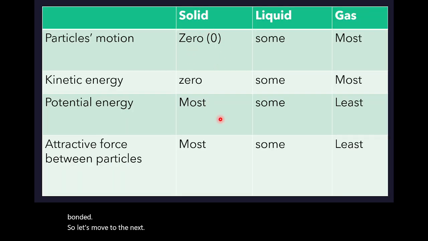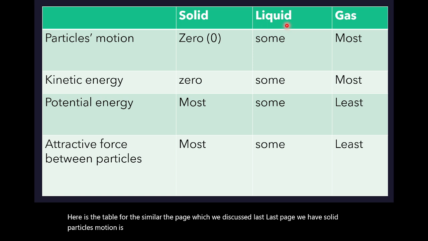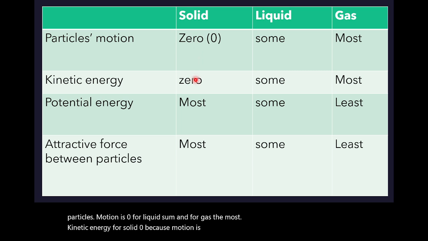Here is the table for the page which we discussed last page. We have solid particles motion is 0, for liquid some, and for gas the most. Kinetic energy for solid is 0, because motion is 0, so kinetic energy is 0.